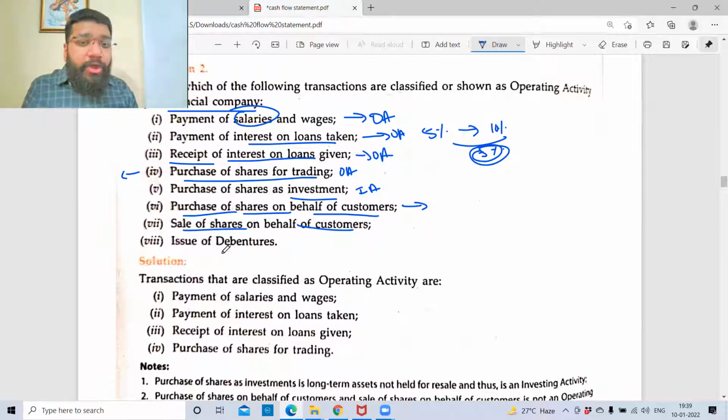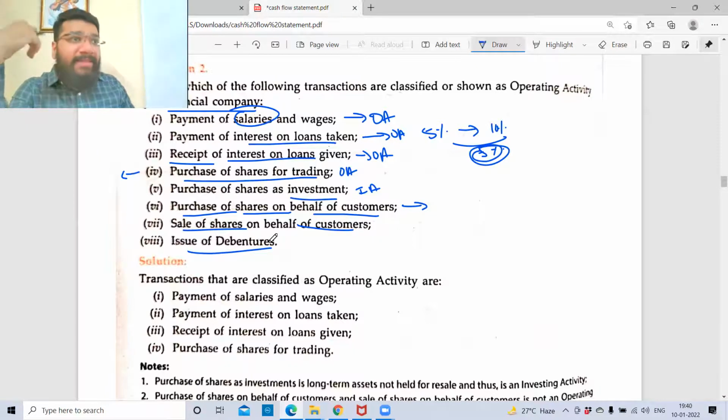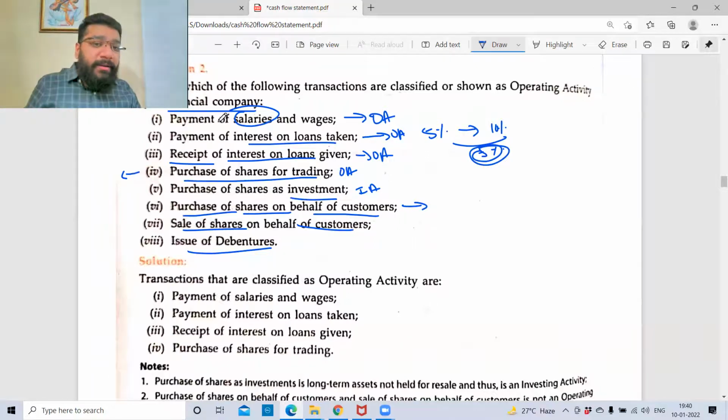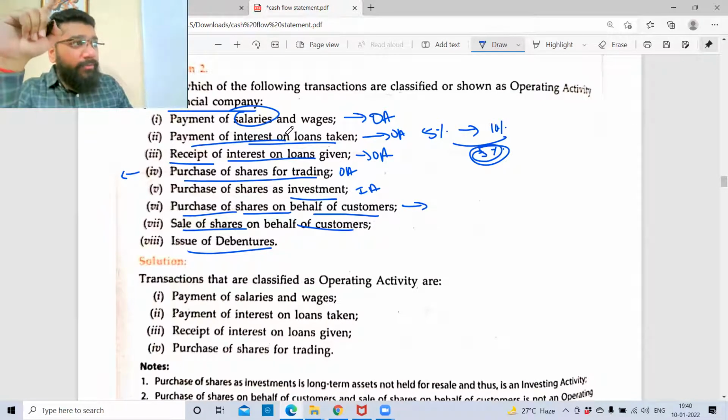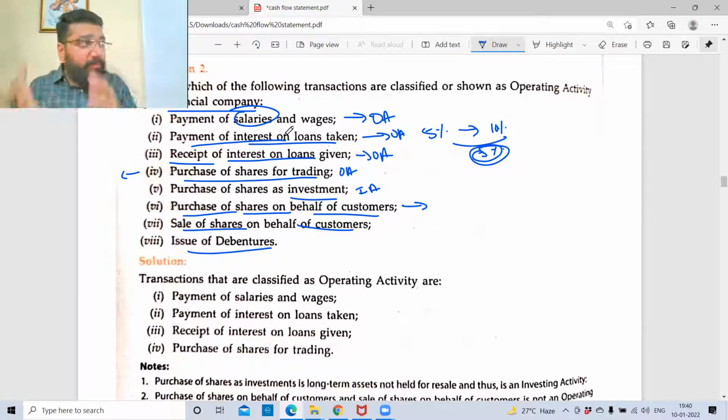It's financing. Issue of debenture. I issued debenture, so I financed. I've raised capital. Now you are asking, sir, then why is payment of interest on loan operating? You're getting confused? See, I'm a financing company and I want to raise finance. Even a finance company needs money. So if I'm raising money by way of shares, debentures or loan, all this is my financing activity.